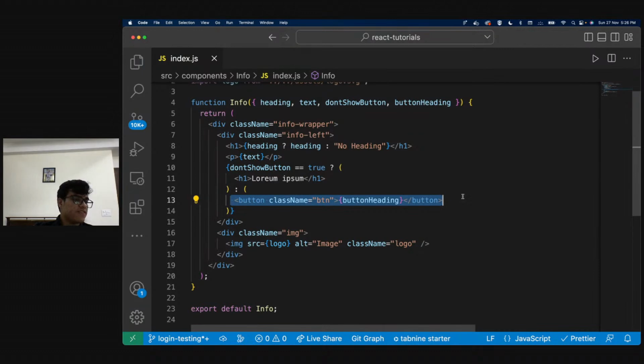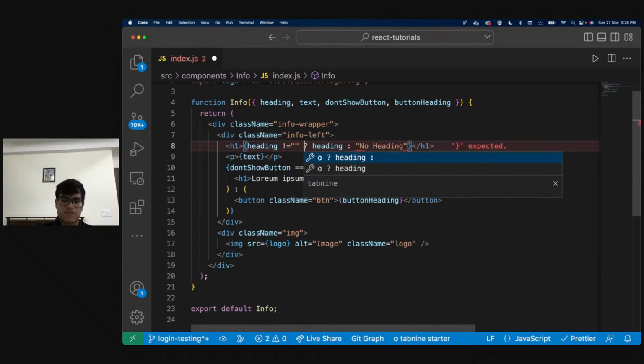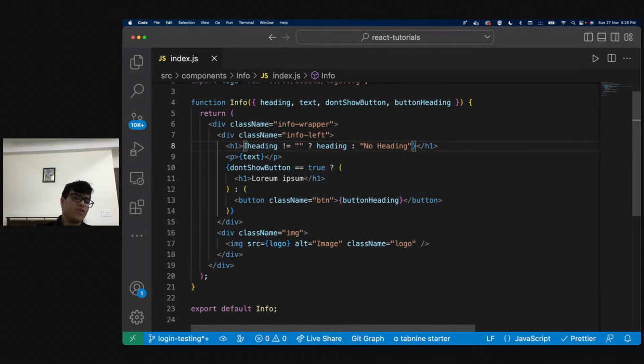But in condition, it verifies true or false. Yes, exactly. It verifies true or false. So I can say if heading not equal to this, right? If you want to write full conditions, you can. Otherwise, anything in JavaScript which is not false is true. If there is certain value, it's going to be true, right? Do you guys understand that?